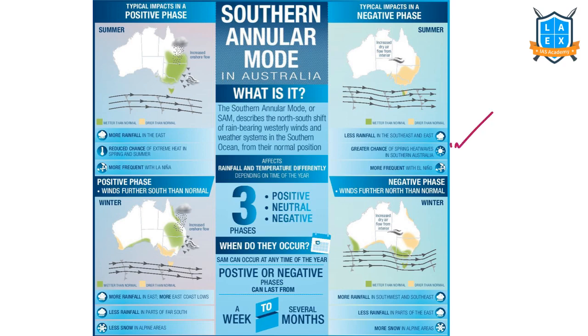This is the infographic on Southern Annular Mode in Australia. Please go through it carefully. There are 3 phases: positive, neutral and negative. It can be a potential geography question also. That is why I am repeatedly telling you to go through it carefully.